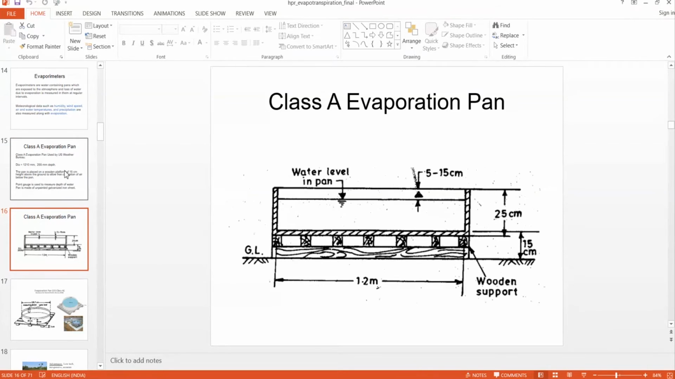So this is the elevation of the Class A evaporation pan. You can see that there is a freeboard of 5 to 15 centimeters, and the total depth is 25 centimeters. And this Class A evaporation pan is placed 15 centimeters above the surface, to have the ambient temperature. So the wind is allowed to flow underneath the evaporation pan.